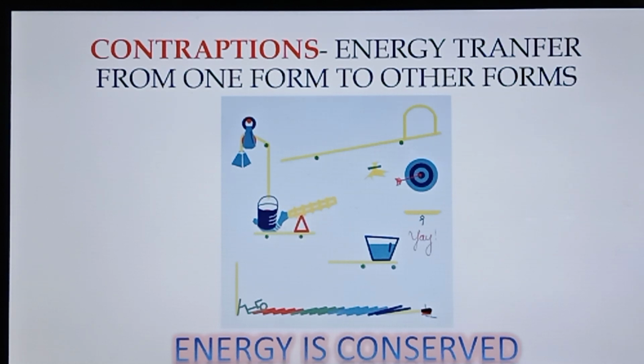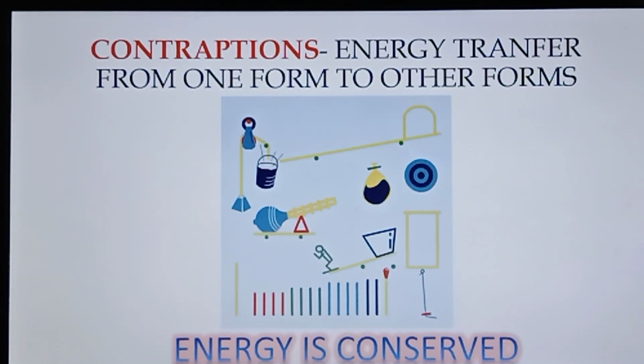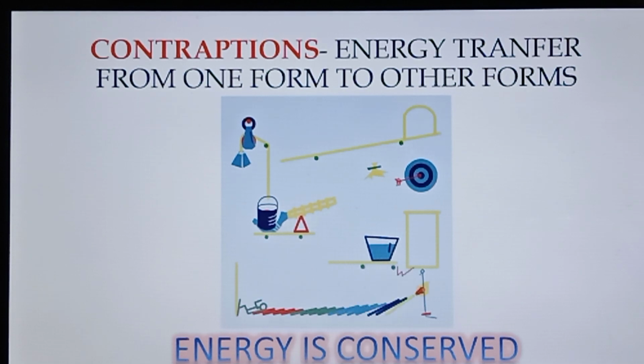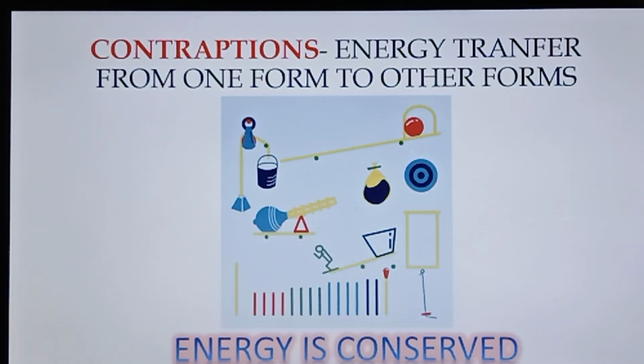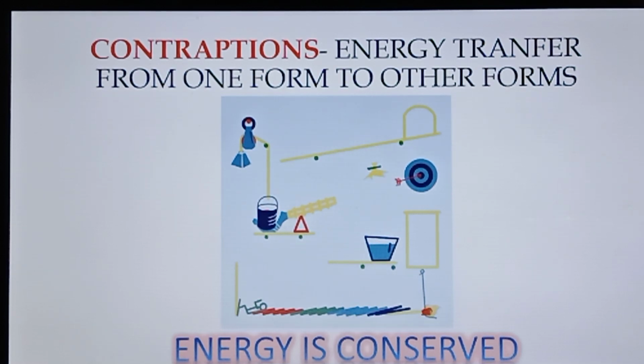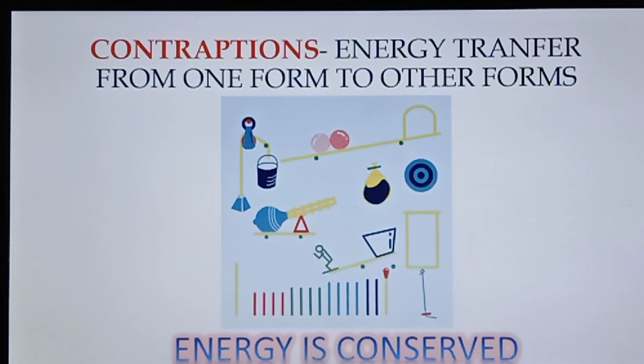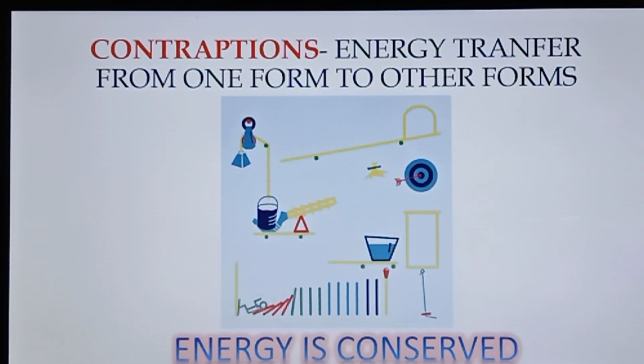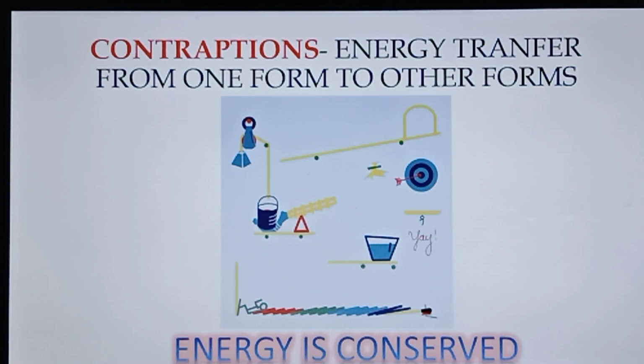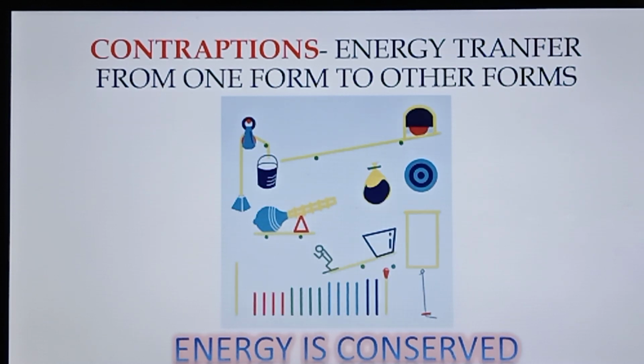Either from mechanical to electrical, electrical to chemical, chemical to wind, wind to nuclear, and so on. The final understanding from those contraption events is that energy is conserved. It means that energy moves from one form to another, but finally the energy is conserved within the particular system.